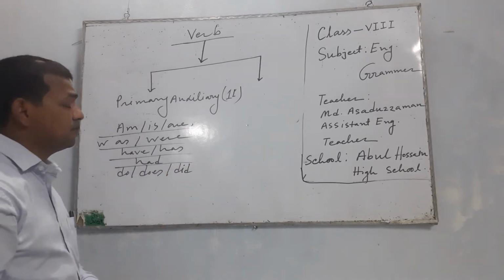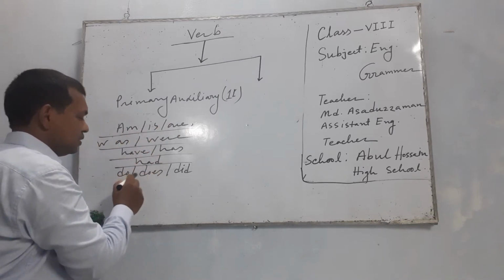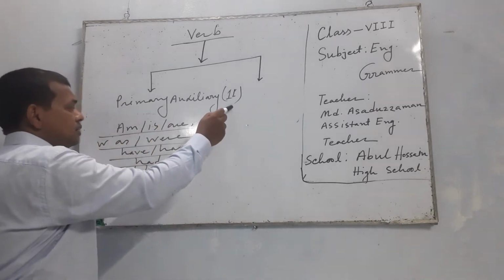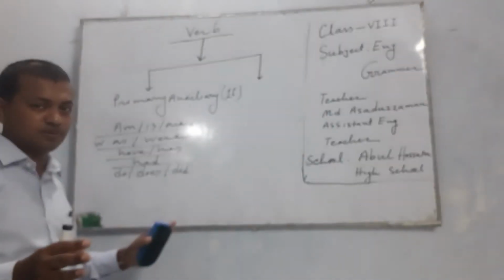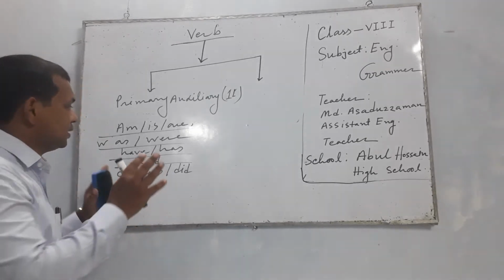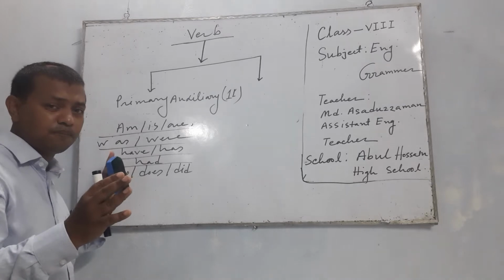These are called primary auxiliaries. One, two, three, four, five, six, seven, eight, nine, ten, eleven. These 11 auxiliaries are called primary auxiliaries in the English language. Do you understand? They can make a full sentence without taking any help from a main verb.